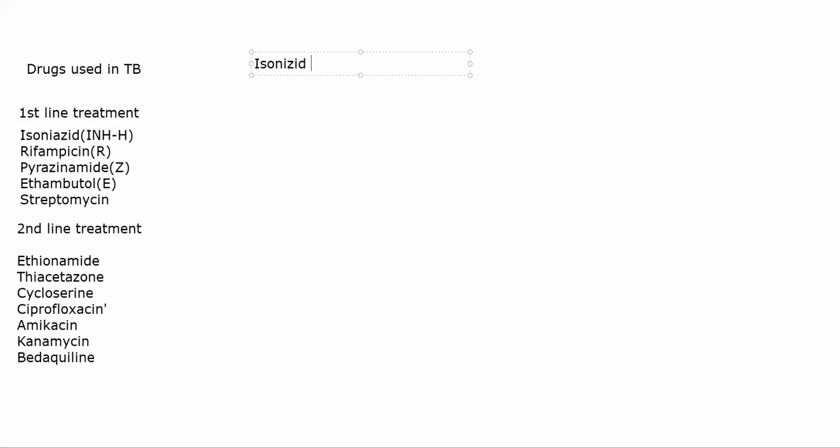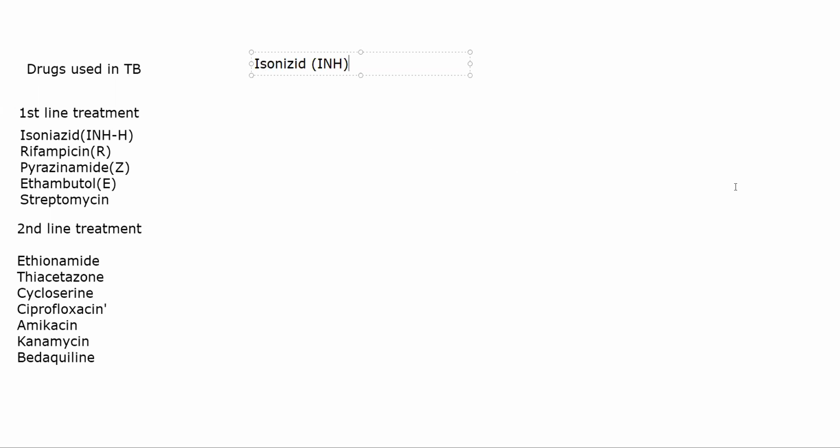isoniazid. Okay, इसको INH भी बोलते हैं, as I told you, or H. The main mechanism of action of isoniazid is that it will inhibit mycolic acid synthesis. It is an integral part of the cell wall of the bacteria. When we were discussing TB, I told you that the bacteria will come inside the macrophage and start dividing. यहाँ पर whenever it is dividing, it needs to make new cell walls. Right? एक बार अगर cell division हो रहा है, the daughter cell needs to make new cell walls. If you are giving a drug which is inhibiting mycolic acid synthesis, if there is no mycolic acid present in that bacteria, the cell wall will crumble, meaning the bacteria will die.